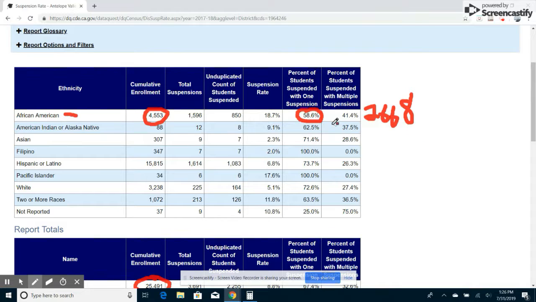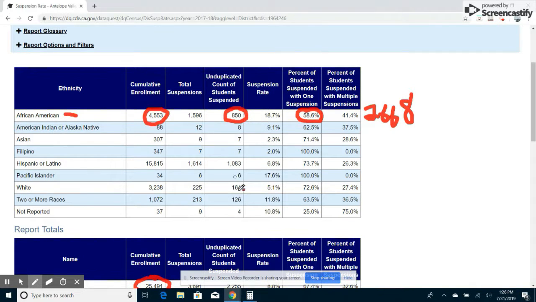But is that what this number actually means? This is the percent of students suspended that were suspended with one suspension. So over here, this is the total number of suspensions, but some of these are the same kids being suspended multiple times. So this number, 850, that's the actual number of kids that were suspended.